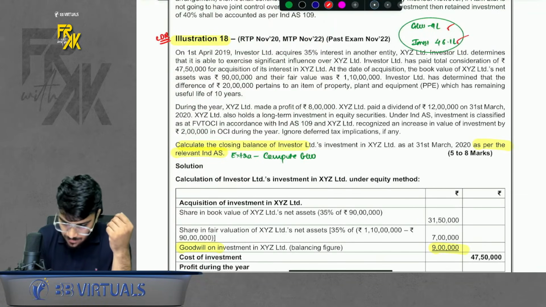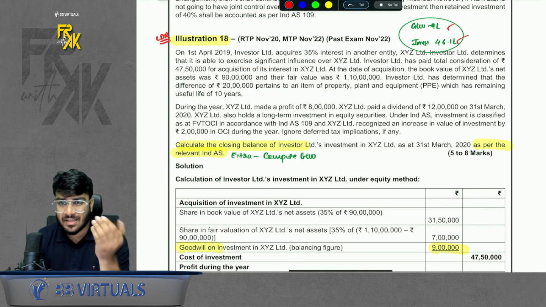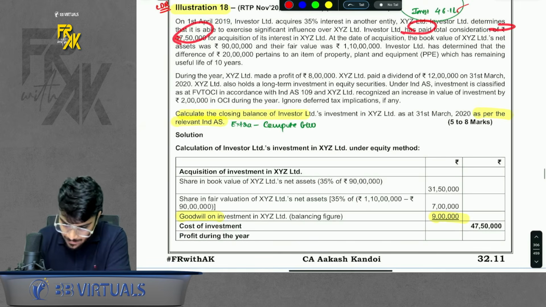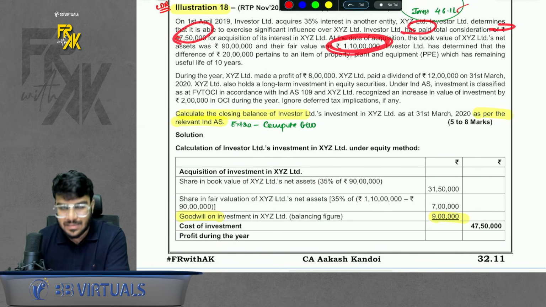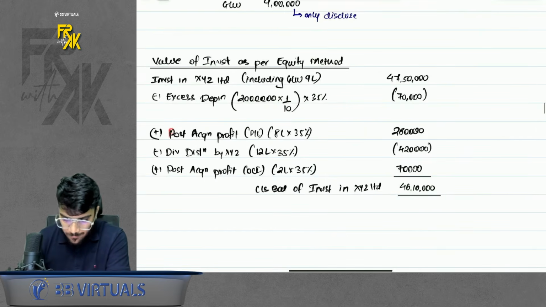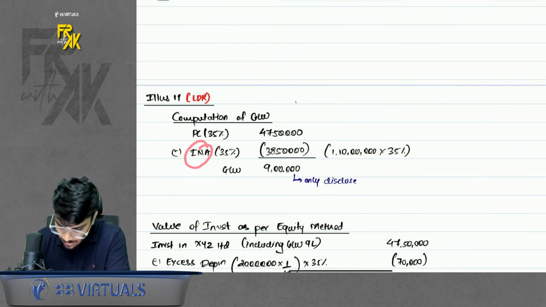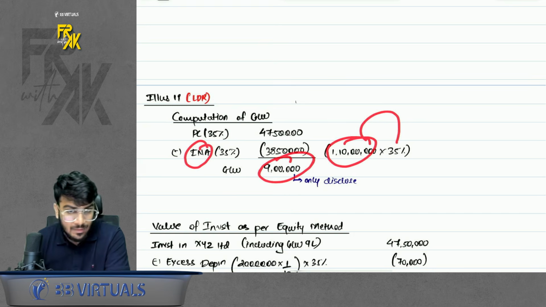The investor is holding 35%, so it is able to exercise significant influence. The purchase consideration we have paid is 47.5, and the net assets' fair value was 1.1 crore. So first find the goodwill. How will you find the goodwill? You will take PC for 35%, 47.5, less net assets 35%, 1.1 crore into 35%. You will get goodwill of 9 lakhs.